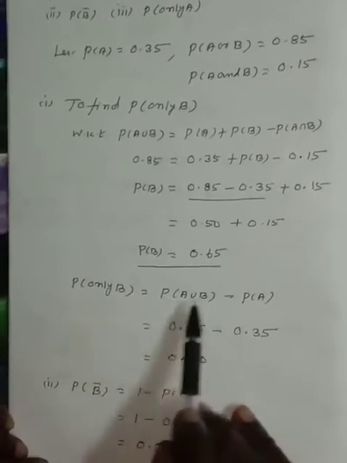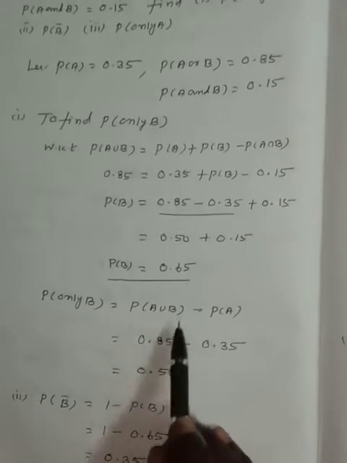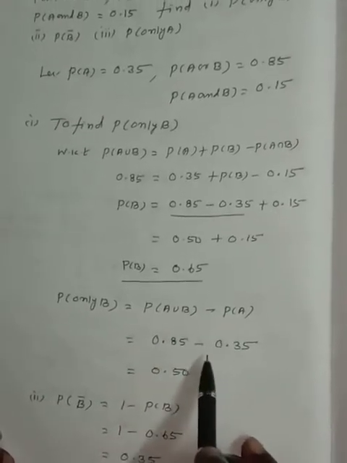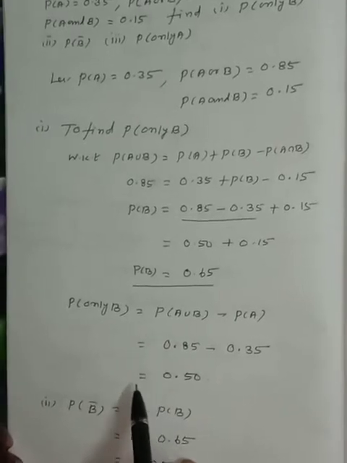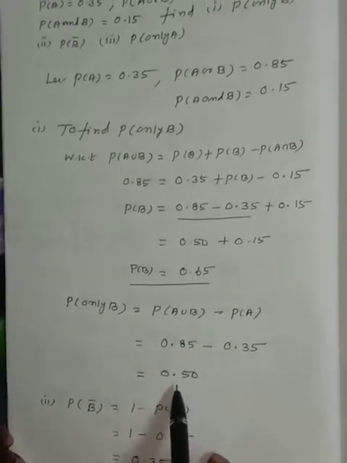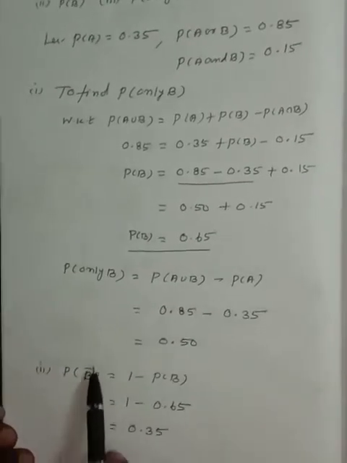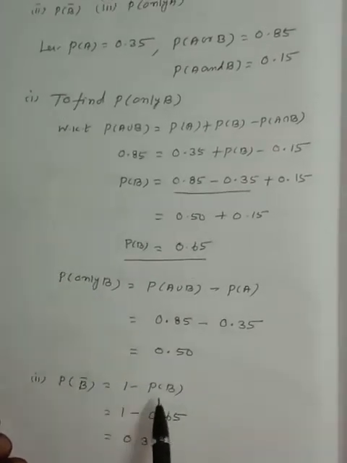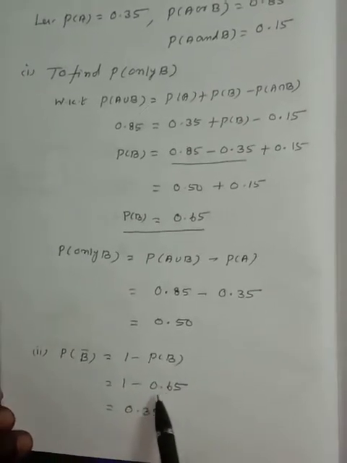Probability of only B is equal to P of A union B minus P of A. P of A union B is given by 0.85 minus P of A is 0.35. So totally probability of only B is 0.50. Subdivision number 2. Probability of B complement is equal to 1 minus probability of B. 1 minus probability of B is given by 0.65.